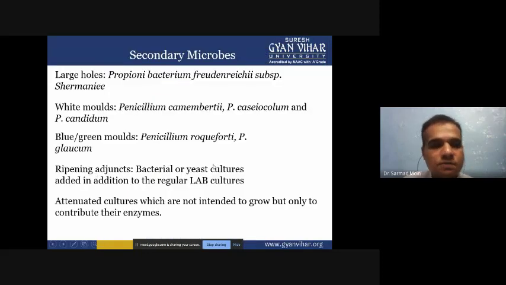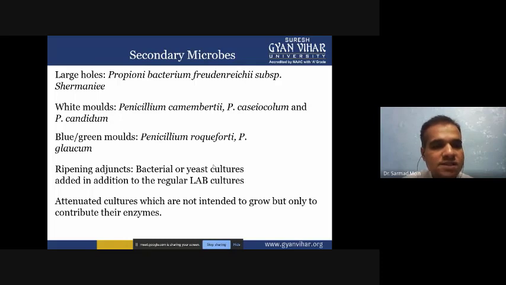Now secondary microbes. When you are adding the primary microbes, we call them primary microorganisms. After the primary fermentation, you have to use some other types of bacteria and molds, and these can enhance it further. These secondary microbes you have to add when primary microbes can't ferment further. So for large holes, when you are preparing the fermentation product, you have to add secondary microbes. An example is Propionibacterium shermanii.